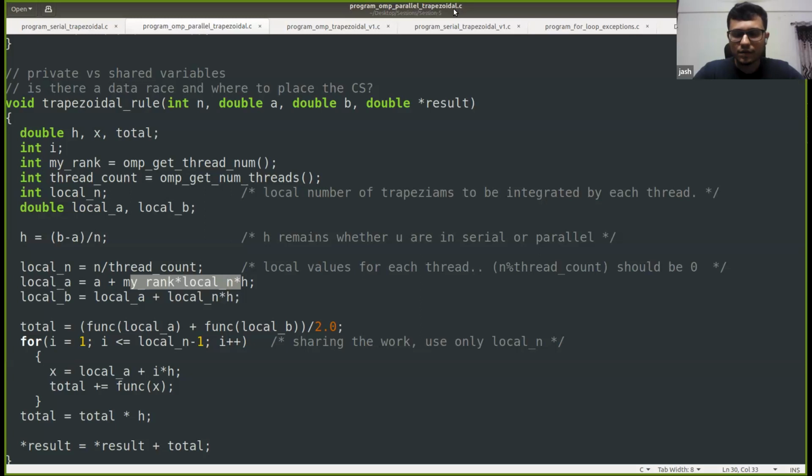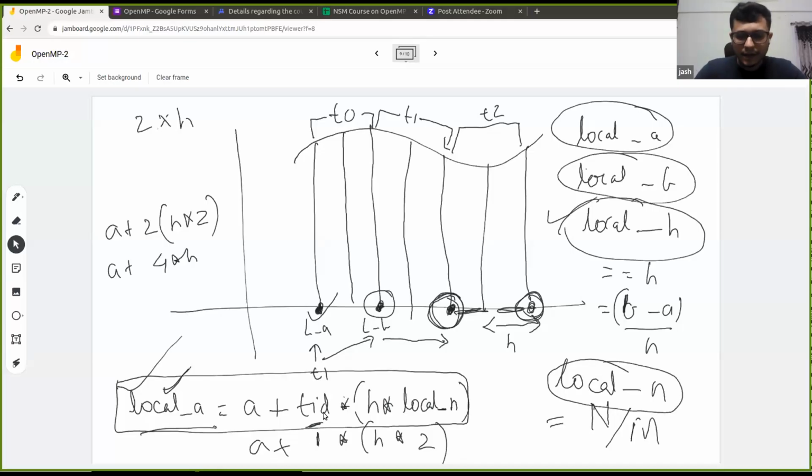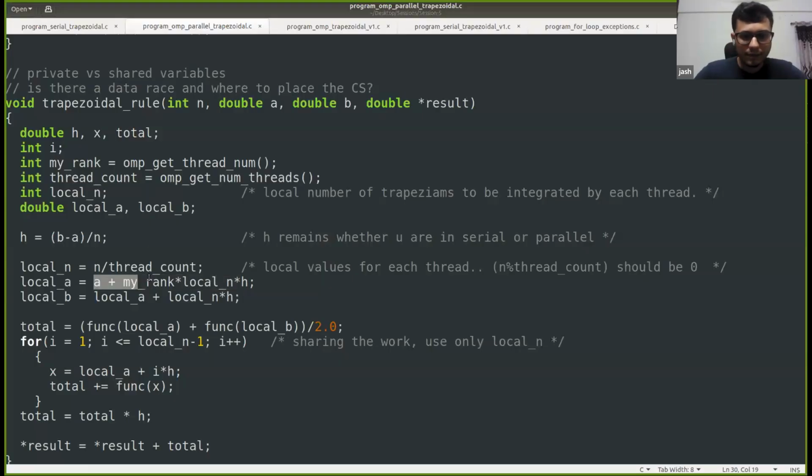So let us quickly switch to the whiteboard. Right, it is myRank, which is nothing but the thread ID. Thread ID is nothing but the rank of that thread, right? So a plus thread ID into local n into h. So switching back to the code, a plus myRank into local n into h. That is what we saw in our whiteboard calculation, right? So that is the local a.